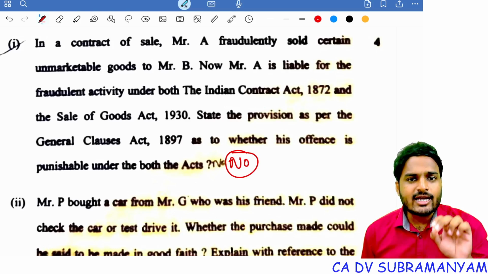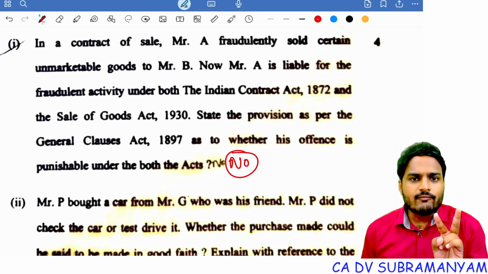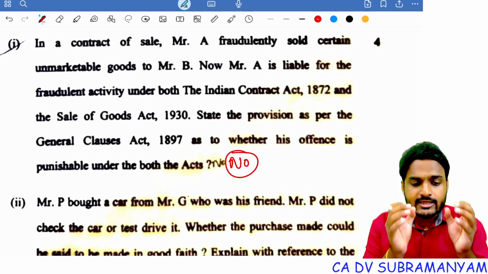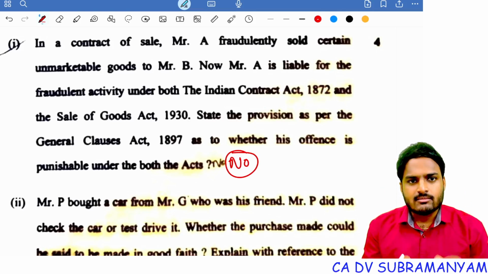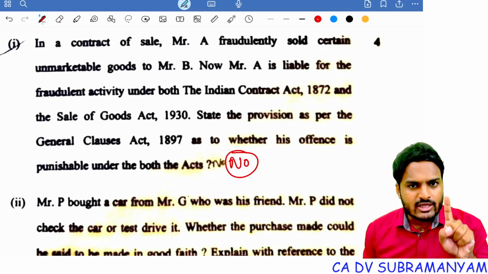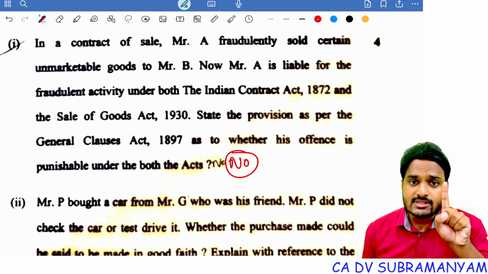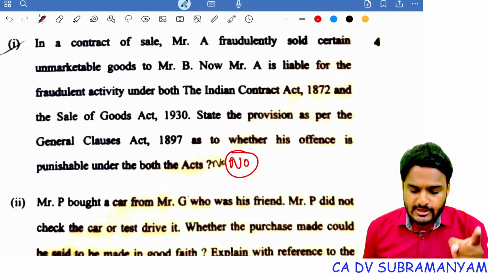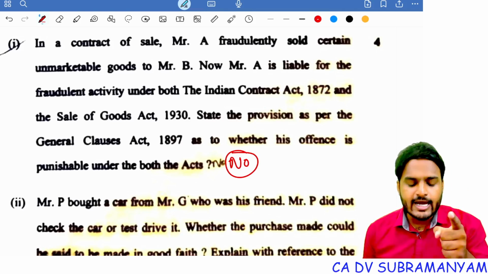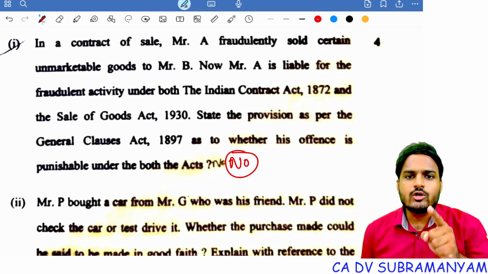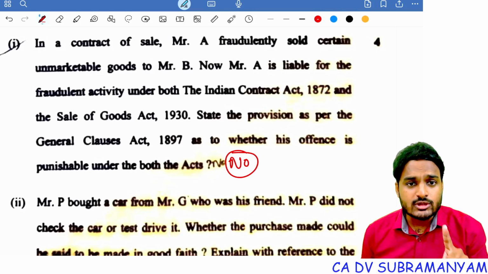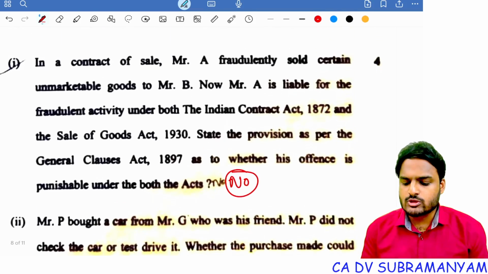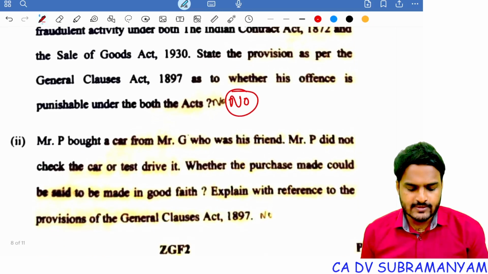Understood? Suppose he committed 2 offenses, and the 2 offenses are dealt with by 2 enactments separately. In that case, he will get punishment under both enactments. But the point here is, he committed only 1 offense, and that offense is the same offense which was prescribed in the Indian Contract Act as well as the Sale of Goods Act. Now he will be punished only under 1 act, not both the acts. And this question was asked for 4 marks.